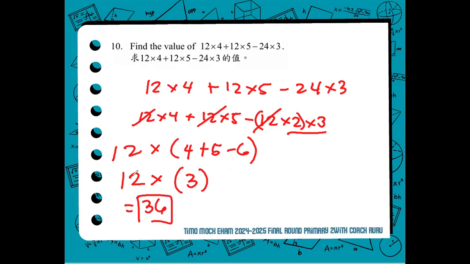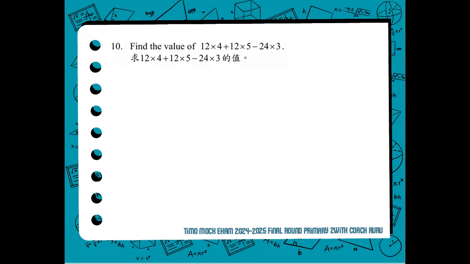To double check that our answer 36 is correct, we can actually do it by answering the terms by pair or per term. 12 times 4, 48. 12 times 5, 60. 24 times 3, 72. Plus, then minus. 48 plus 60, 108.